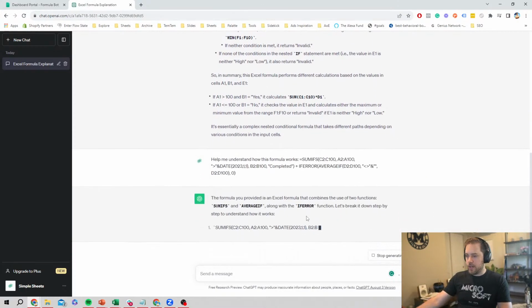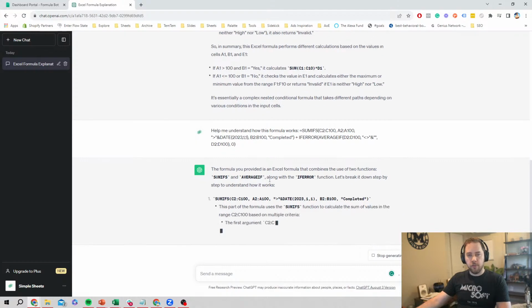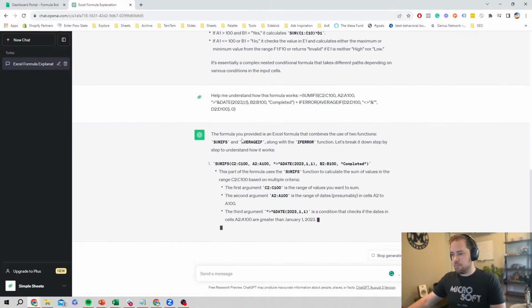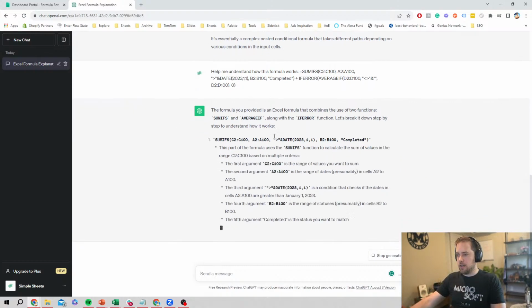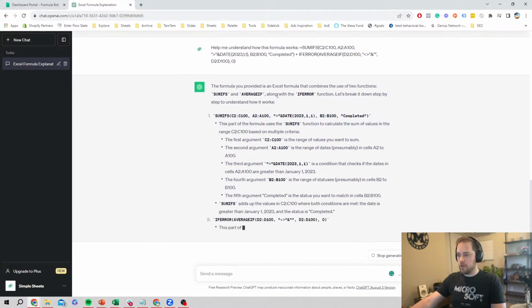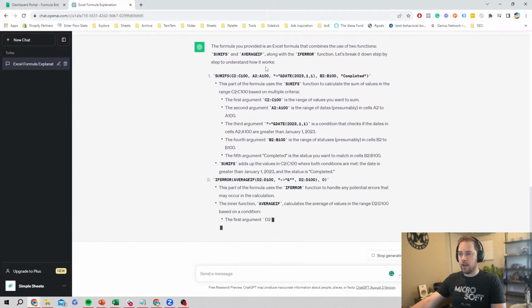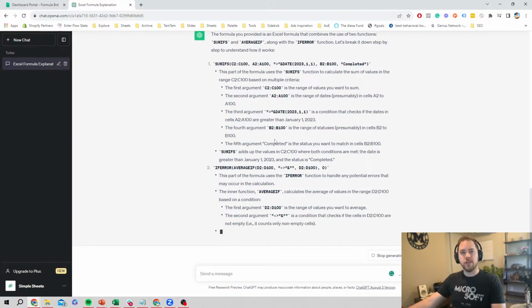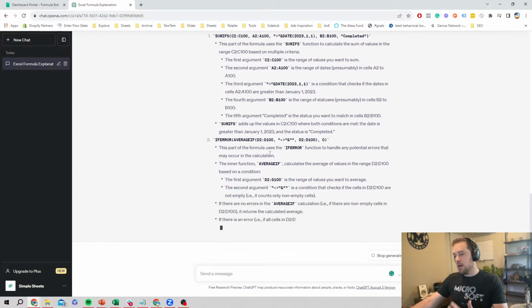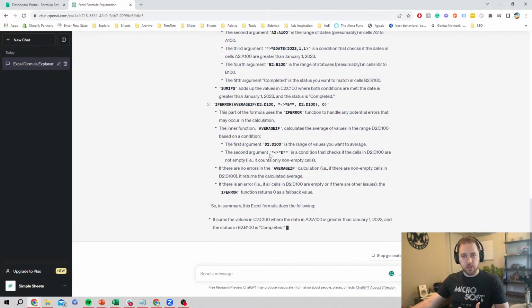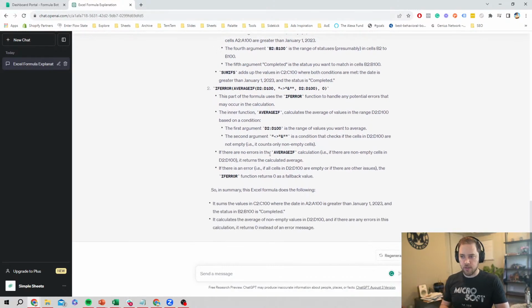And sometimes you got to scroll down to see the text being generated by ChatGPT, but you'll see here it is pulling in all of this information. And again, it's identified those functions that are existing inside of that formula, and it's breaking them out for us and explaining what each does, right? Of course, context is important on this, and we'll talk about why context is so important with all of this in the next secret that we'll talk about, which will be the complex formulas one.